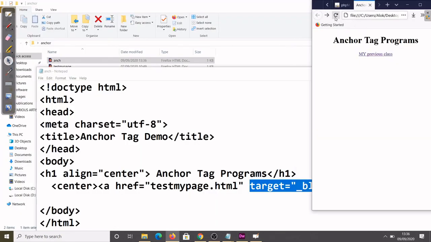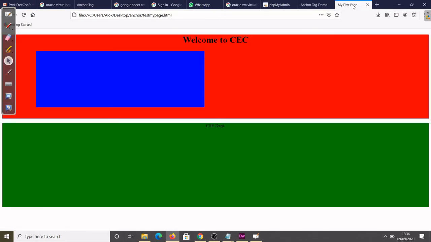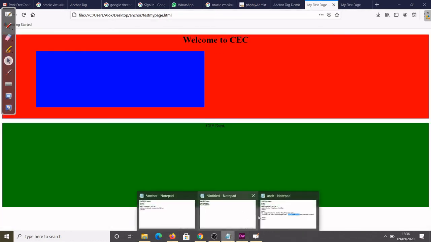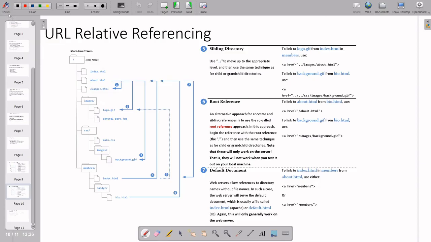So coming here, refresh the page. Now see, I click this one, it opens in the new tab only. One tab is already there, this tab is there, again you click, it is opening in a new tab. Such a thing is good whenever you are opening a PDF and other things, because you have to keep your link, and then we have to open the doc file, PDF file, and the video file. That is good practice. So in that case we can use target equal to _blank. So I think you got this idea about the anchor tag, okay.